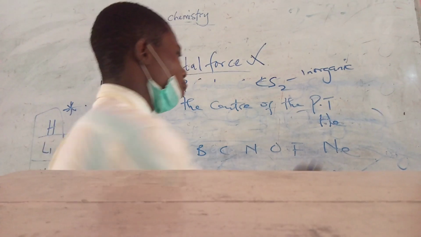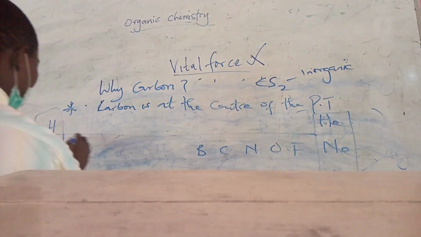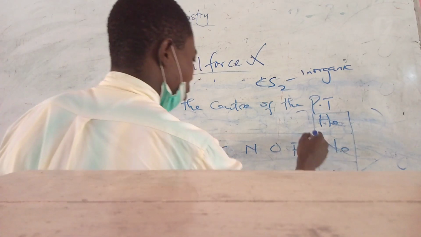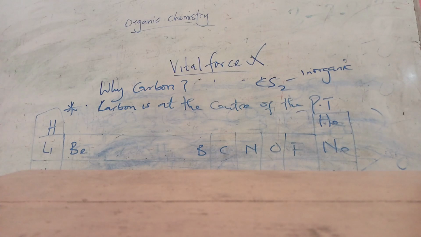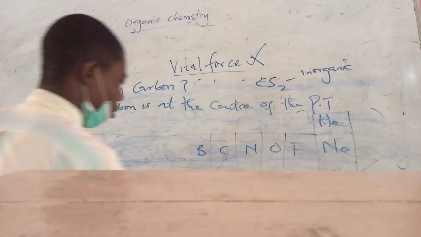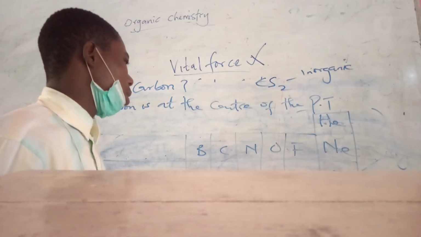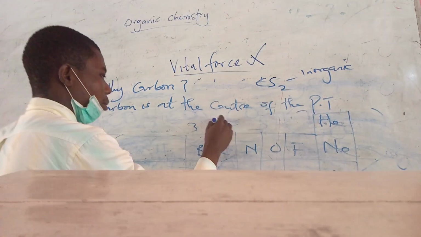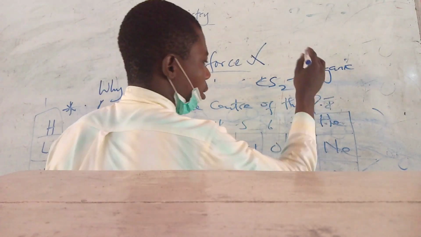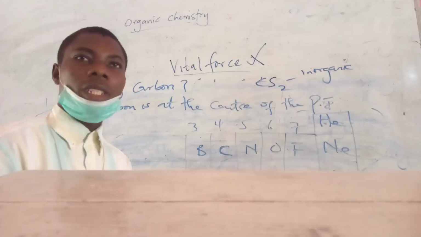This is actually the first 20 elements in the periodic table. These are the first 20 elements. When you take a cursory look at this, you will see that we have how many groups? We have 8 groups. There are 8 groups in the periodic table, and carbon, which is here, falls to which group?